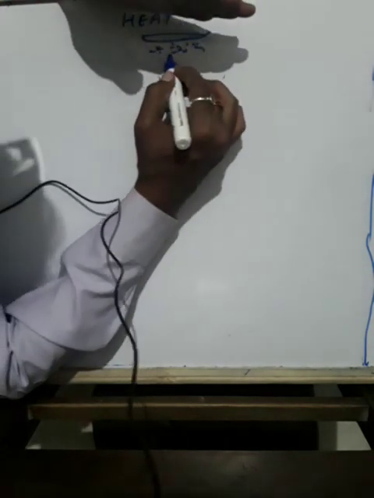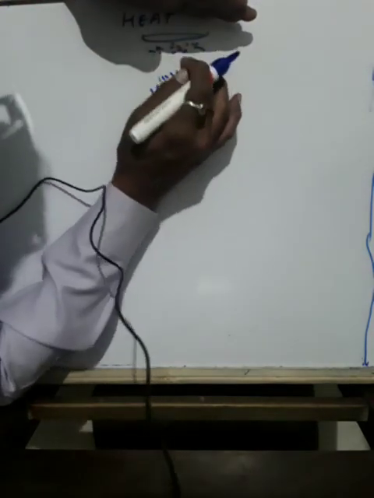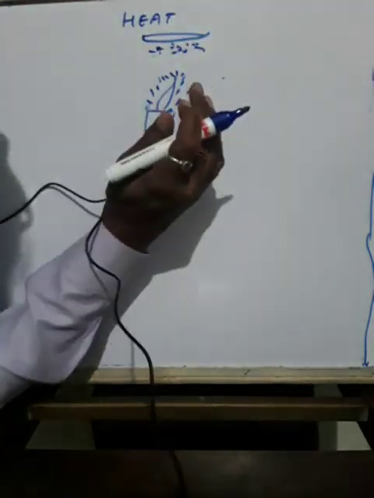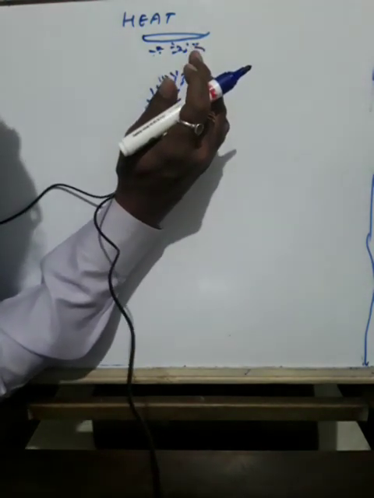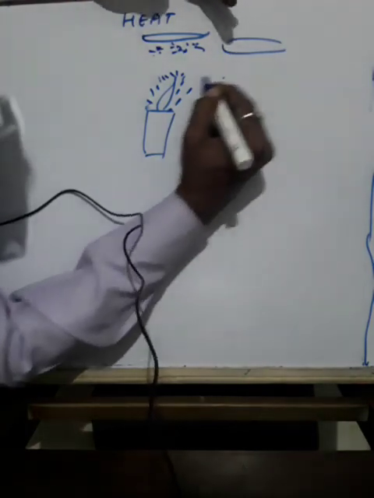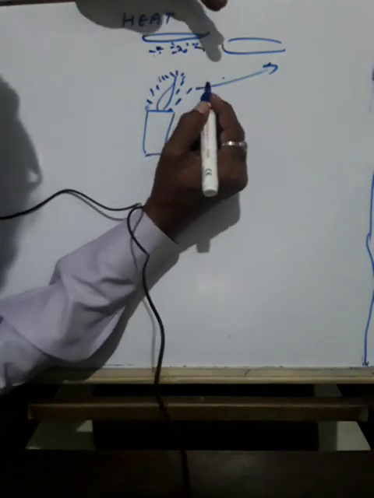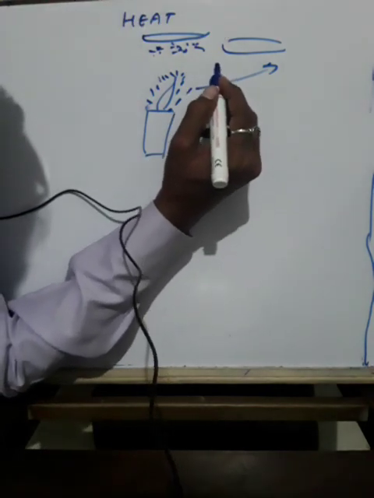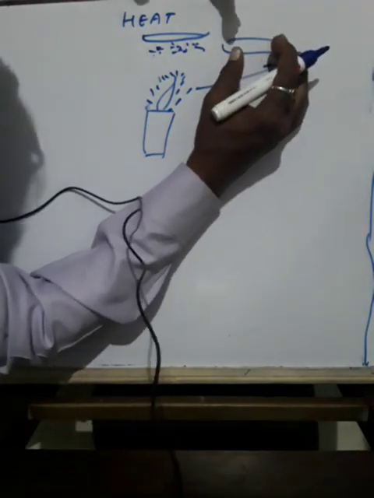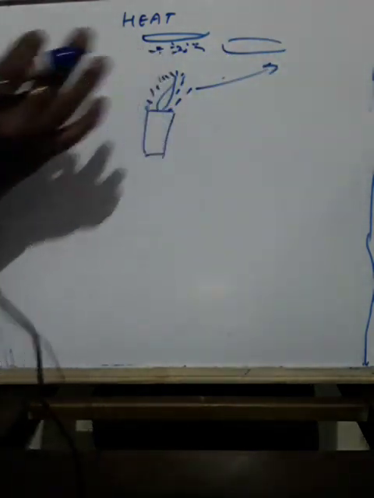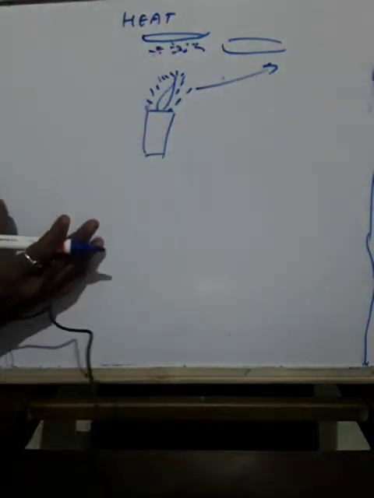The hand which is above the flame will feel hot because the air present below our hand gets heated, and due to that we feel hot. On the sides, however, there is no convection. Heat cannot pass in this way. There is no convection, and the air does not feel as hot as at the top. So even though it is there, it is not as hot as we feel above. So this is how heat can pass through the air also. Okay.